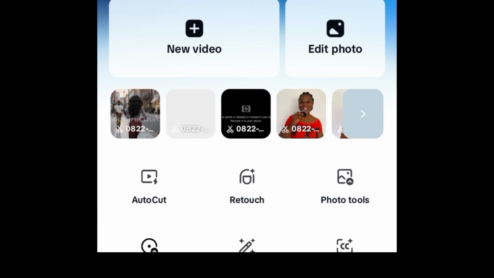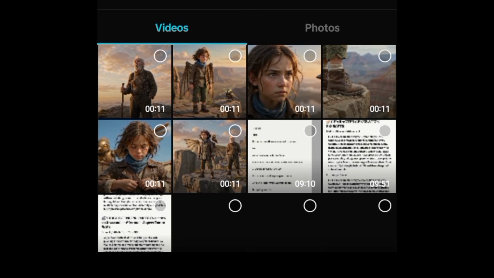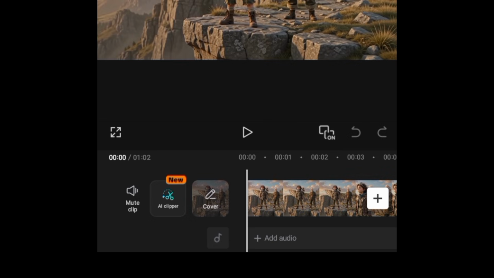All right, in compiling this video to become one video, we are going to be making use of CapCut to do this. Come over to your CapCut and click on new video. Some of your CapCut might be new projects, so click on new video. Once you click on it, go ahead to mark out all the clips one by one and then import them to the CapCut timeline. Here are all the clips. So what you have to do at this point is to go ahead and edit any part you want to cut out.